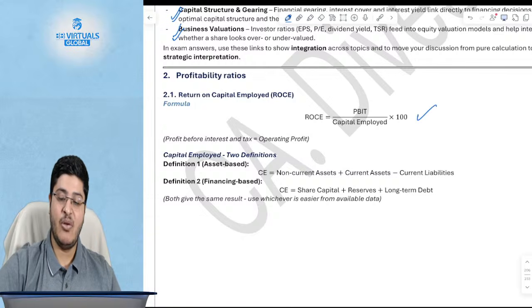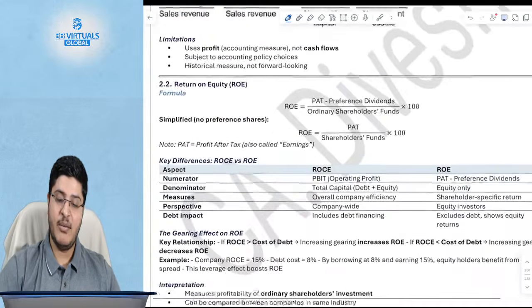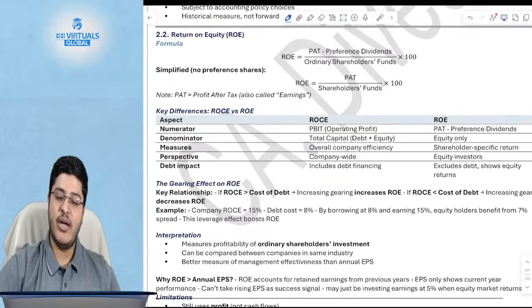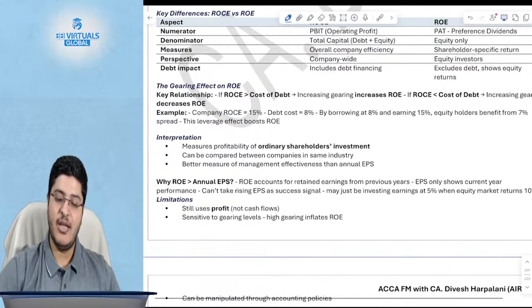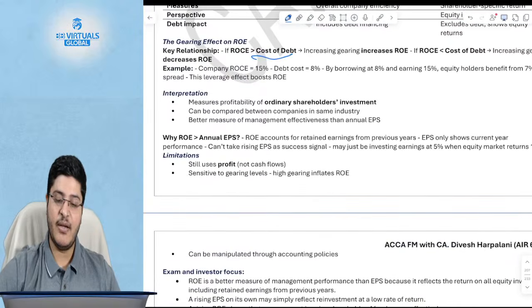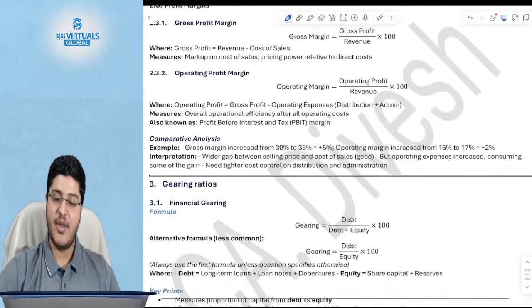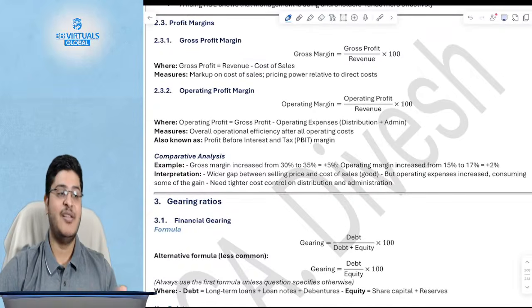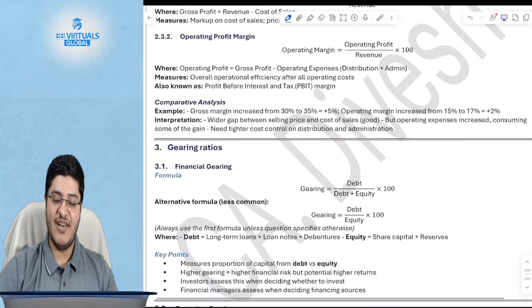For example, ROC we'd already covered, guys. What incremental benefit do I have? ROE, you already know, I told you this also. PAT minus preference dividends upon ordinary shareholders. Gearing, I'd already told you how does gearing affect ROC, right? Gross profit margin, operating profit margin, guys, this is foundation level. I'm sure you know this.